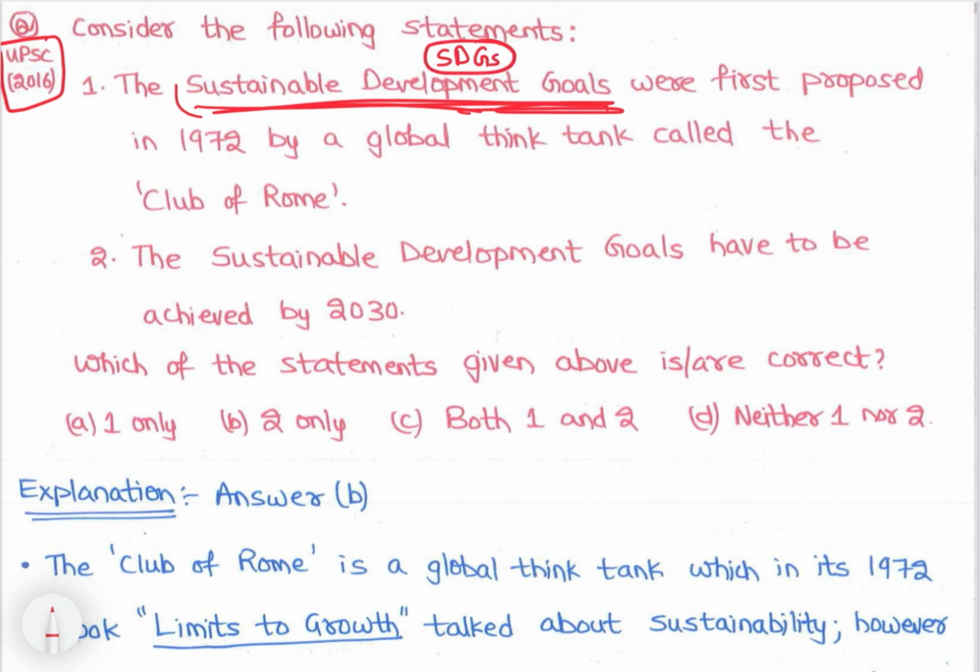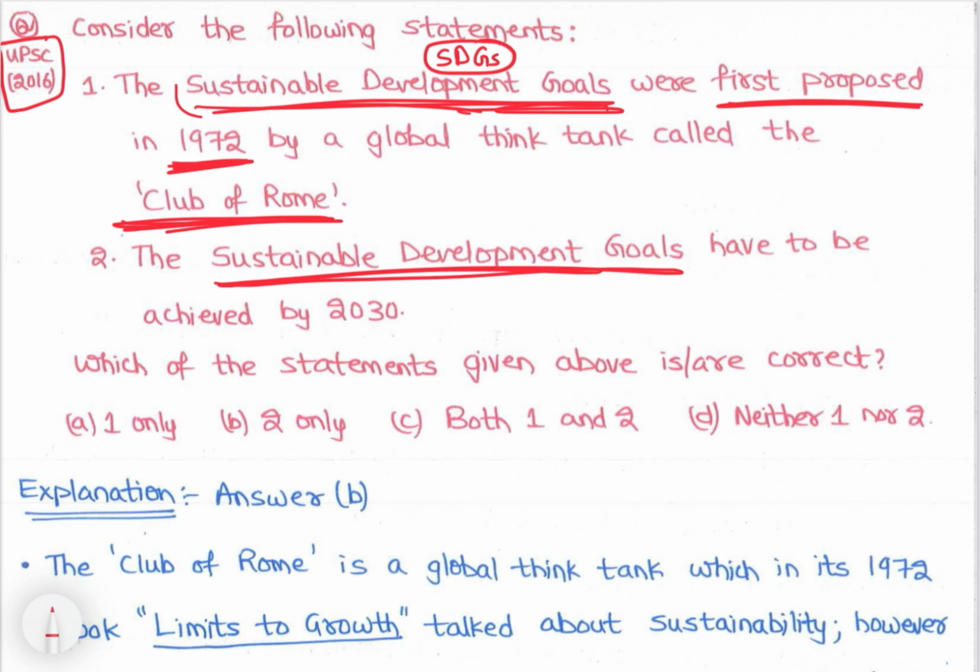SDGs were first proposed in 1972 by a global think tank called Club of Rome. Right? Sustainable Development Goals, SDGs, right? SDGs have to be achieved by 2030, right? So अब देखते हैं.